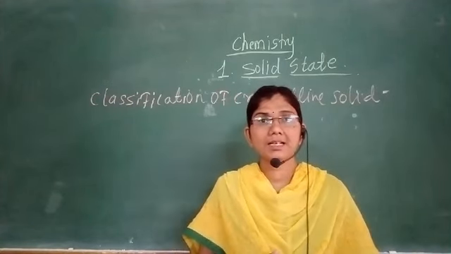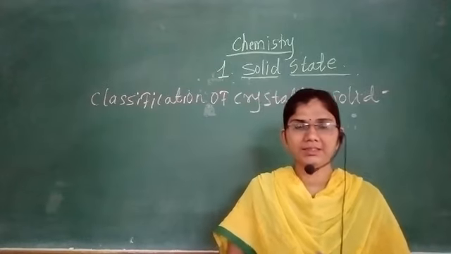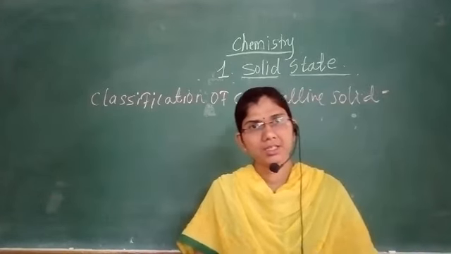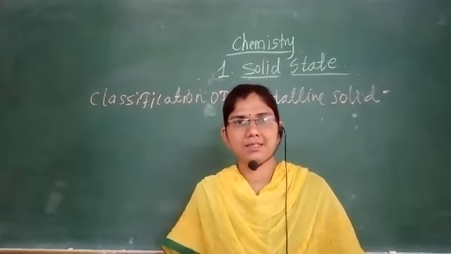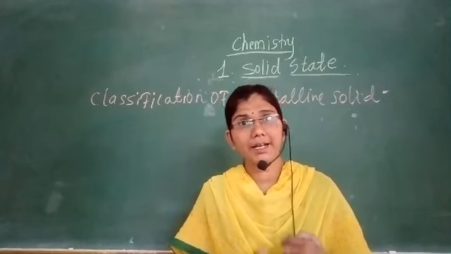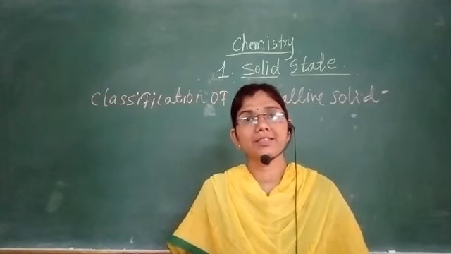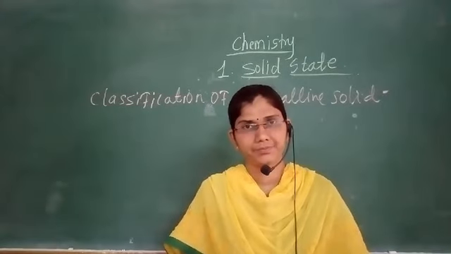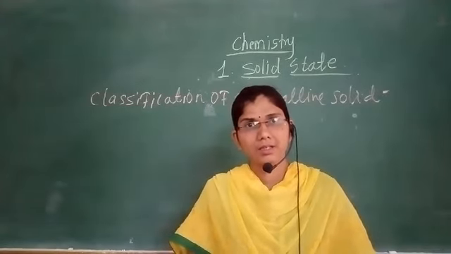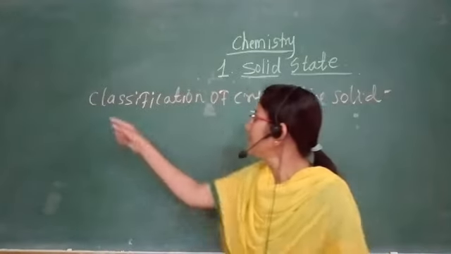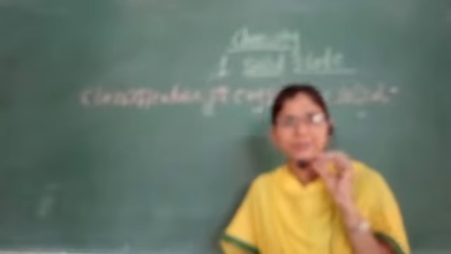Crystalline solids are homogeneous solids in which the constituent particles are arranged in a definite pattern, in a definite, fixed manner. So, we will start with the classification of crystalline solids.